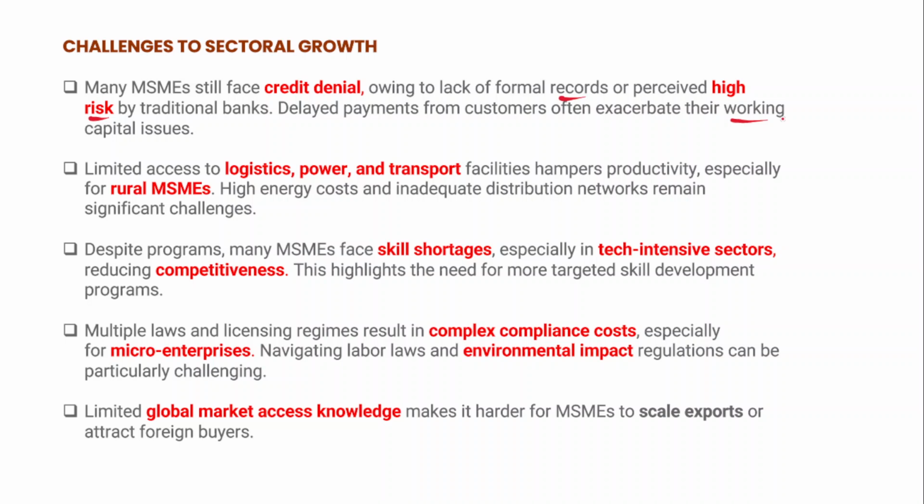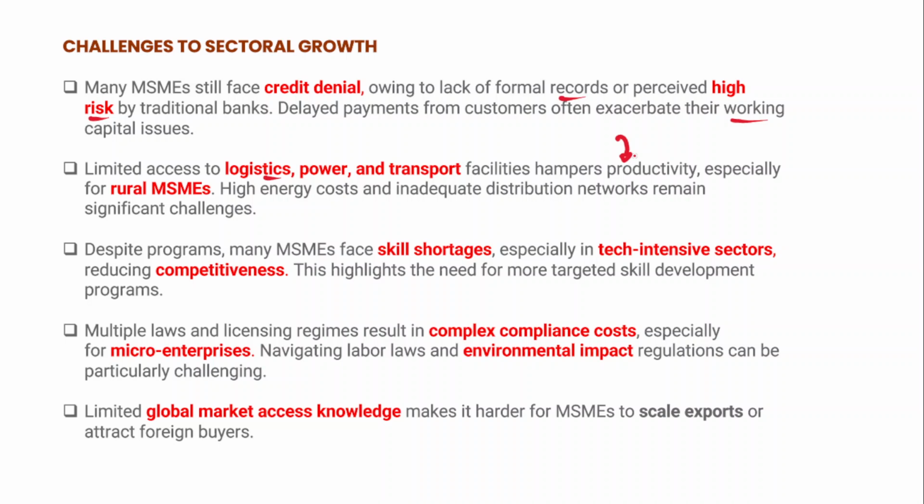The second issue is that these MSMEs have limited access to the existing logistics, power and transportation facilities, right? If they don't have adequate access to these facilities, it will impact productivity.